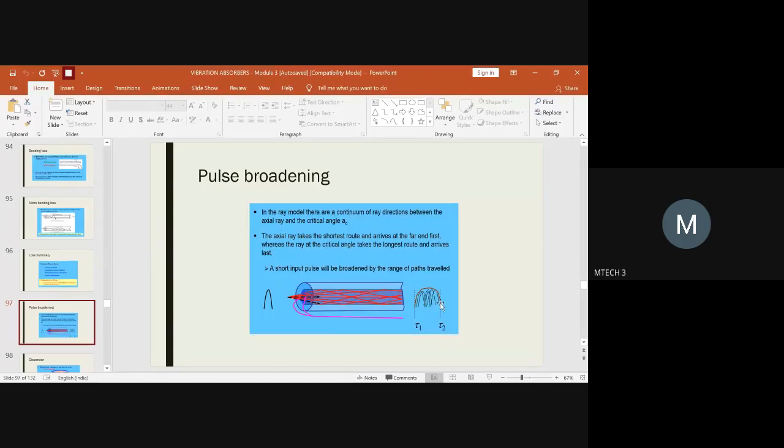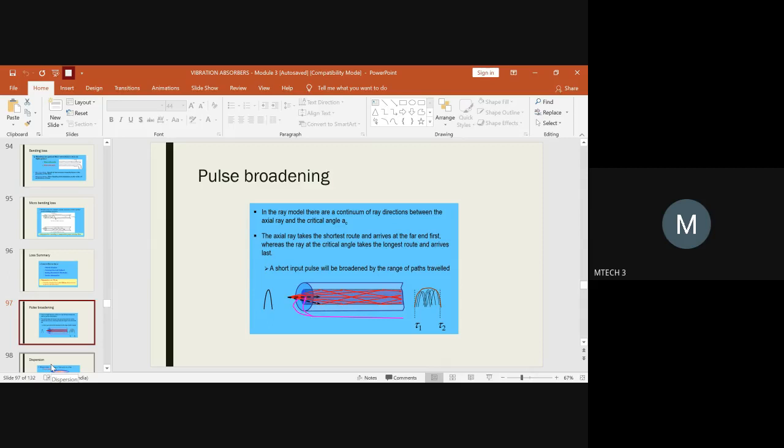It results in broadening of the pulse. So this happens if there is a longer distance between the axial rays. If it travels a shorter distance, then the bandwidth remains the same. This is about the pulse broadening related to the dispersion phenomena, why the bandwidth gets extended.